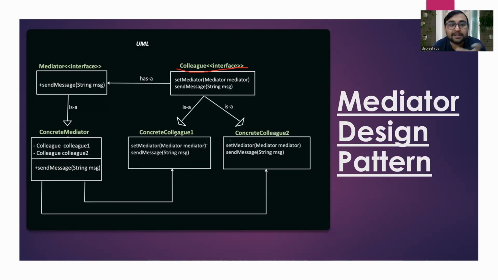Within the concrete colleagues, there will be setMediator. It will set the mediator, so from the mediator only, these colleagues will get to know how much amount of bid that particular bidder has placed. Then there is a message, like a notification, and how it will be sent. The person who is placing the bid will not get the notification, but other bidders will get